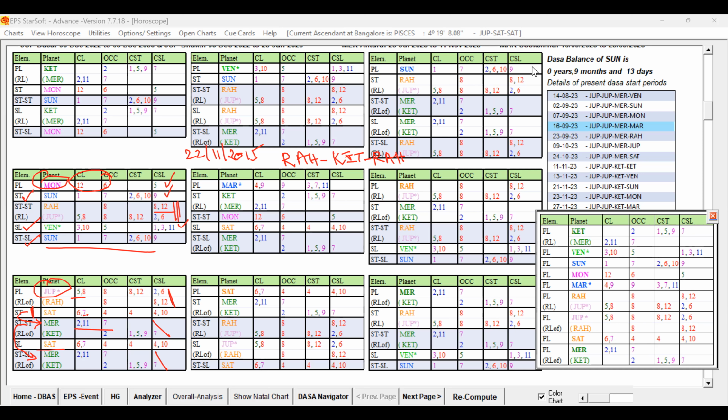If you see this, which planets are having this favorable or unfavorable, let us check. Ketu at the time of marriage, Ketu Bhukti and Rahu Antara. Ketu Bhukti small period and Rahu Antara is not going to be favorable. Then Jupiter Antara is not going to be favorable. And Saturn also, so sublord is not good, not favorable.